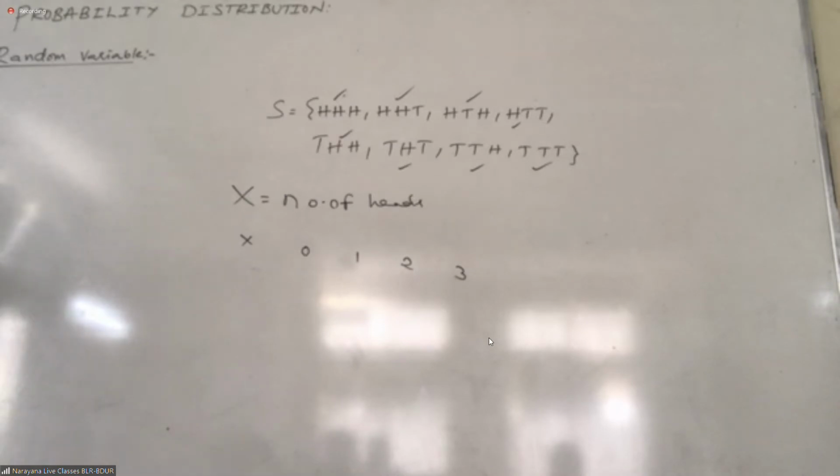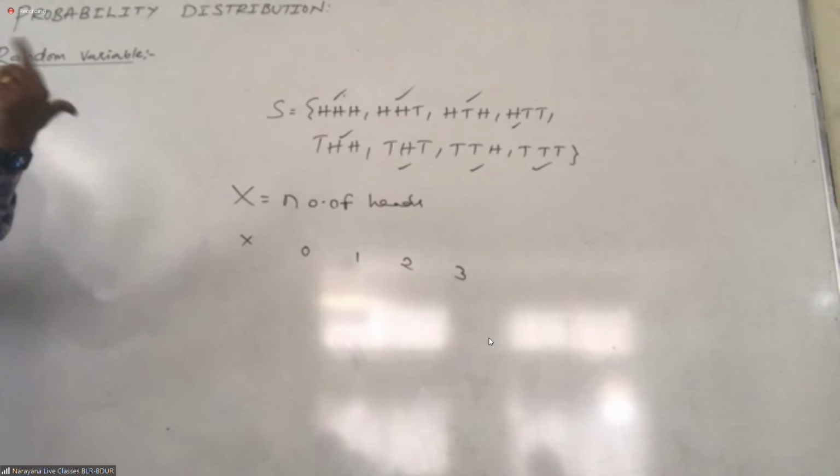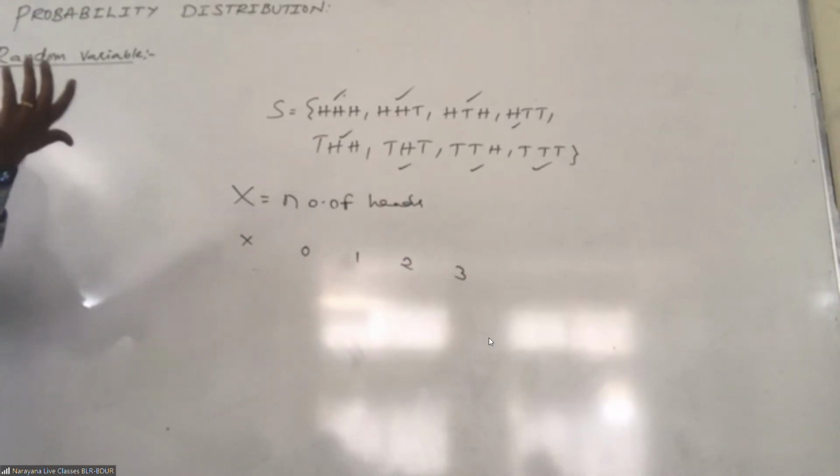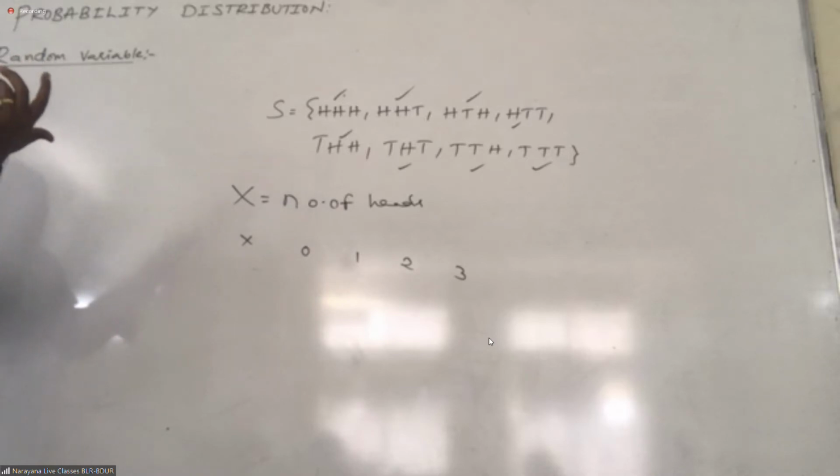So what is the random variable now? Random variable is a function in which every point of the sample space, point means result, is considered.